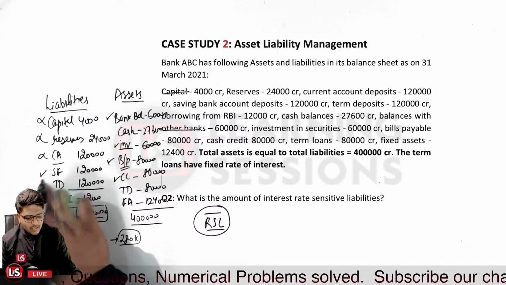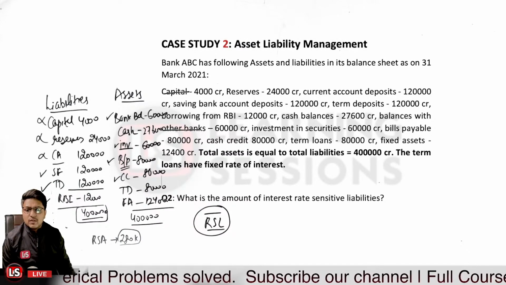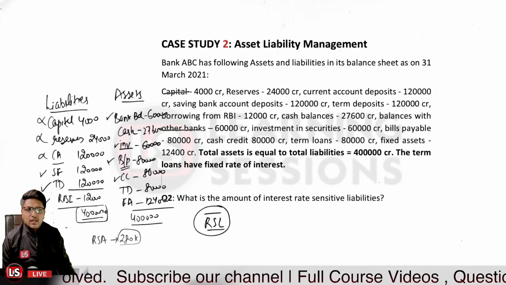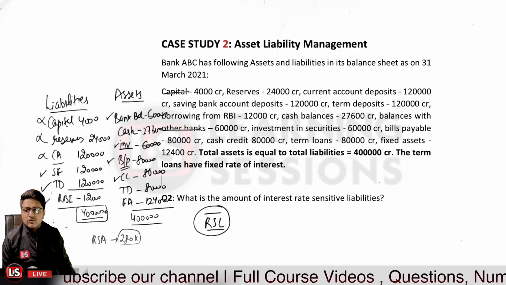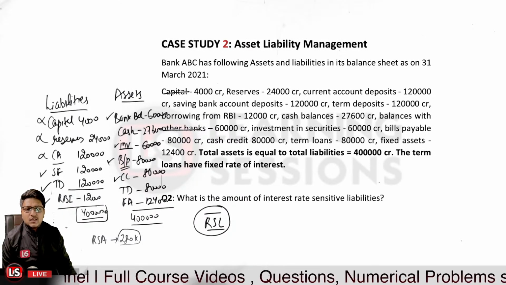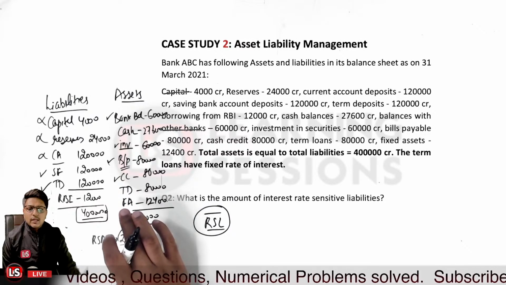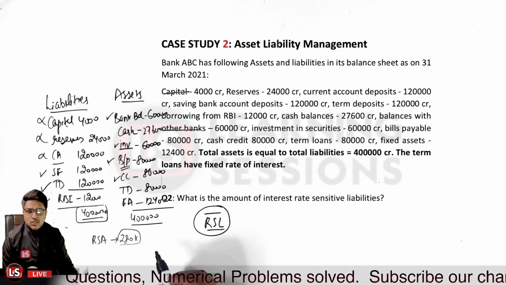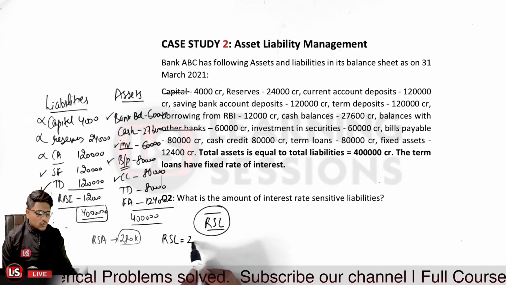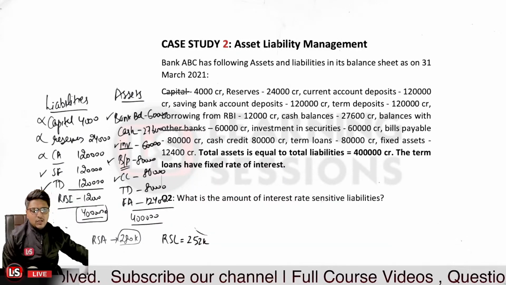So we have different components which are risk sensitive: savings fund deposit, term deposit, and the borrowings from the Reserve Bank of India. These are risk sensitive liabilities in this case. Is that clear? So it is 1,20,000, 1,20,000 and 12,000, that is 2,52,000 crores. So what is the RSL amount? It is 2,52,000 crores. Is that clear? So that is related to question number 2.